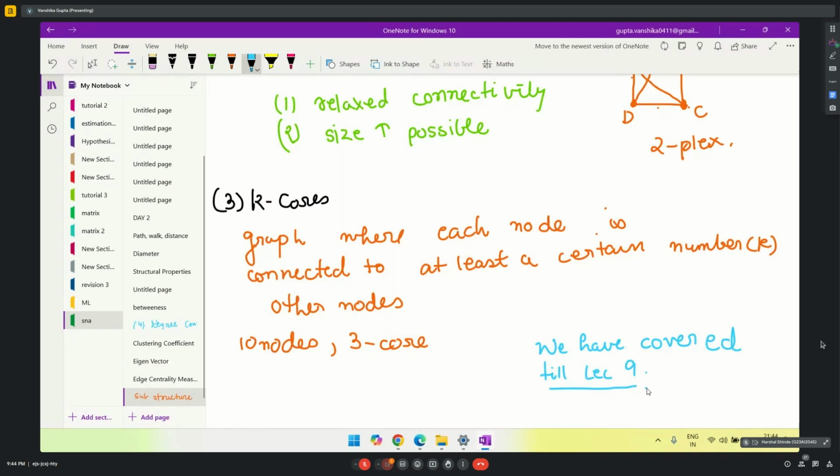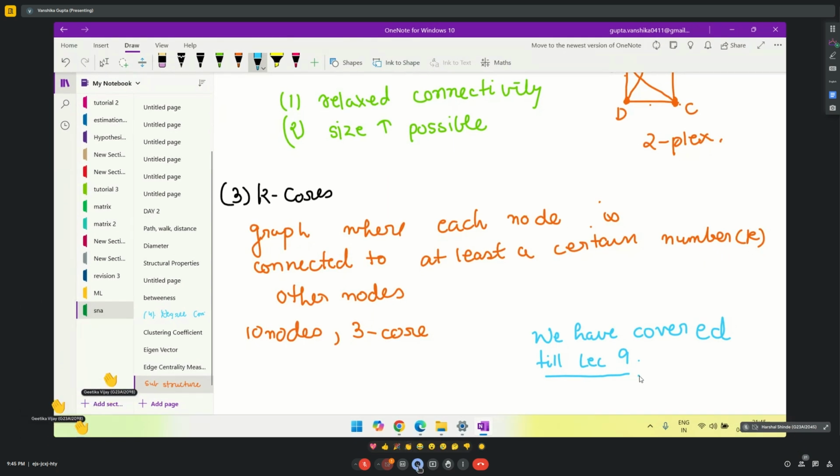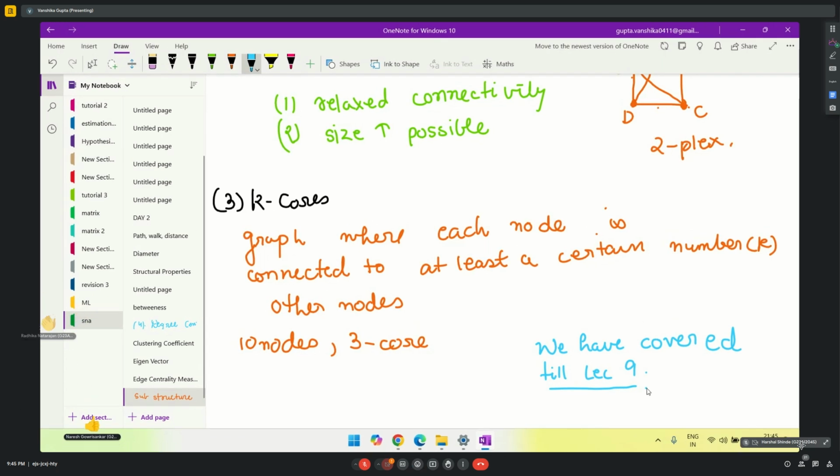Till this point, we have covered till lecture number 9. Any doubts regarding whatever we have discussed till now? All the structural properties, or even before that, whatever we discussed.